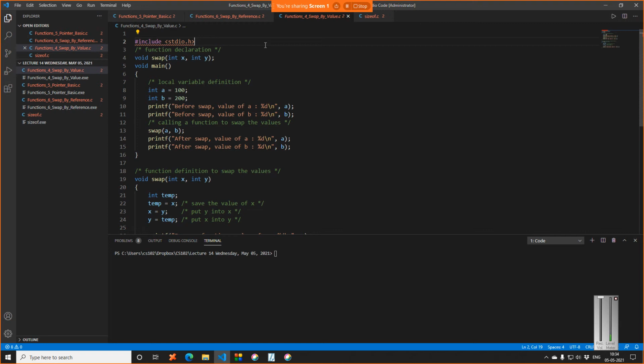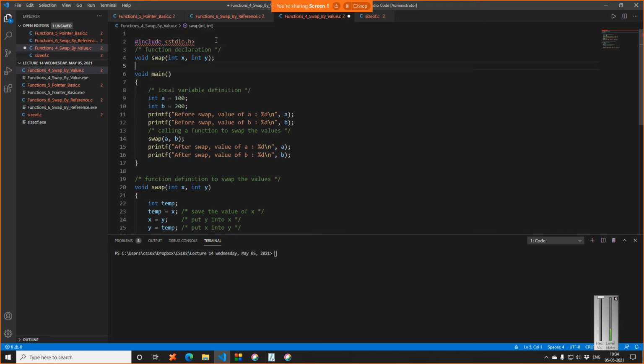Swapping of two numbers means, for example, in this particular case, our standard is stdio. We begin with main. You can also have int main here. There is no issue. You can have int main and then you can do return 0. Since it was void, there is no need to return anything. So I have two variables a and b initialized to 100 and 200, right? So I'm printing just the values before swap. Value of a, obviously it is 100, and value of b is obviously 200.